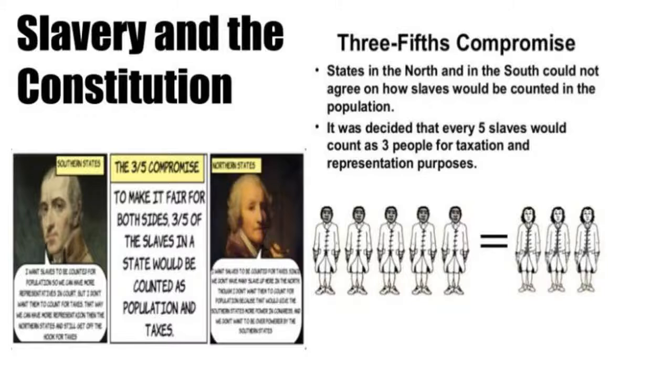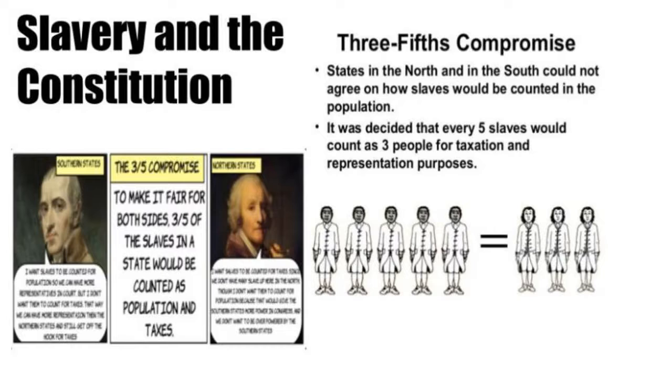All right. Now, there was a tricky situation regarding slavery in the Constitution. Next, the convention had to decide who would be counted in the population of each state. The southern states wanted slaves to be counted for representation, but not taxation. The northern states, who had fewer slaves than the southern states, wanted slaves to be counted for taxation, but not for representation.